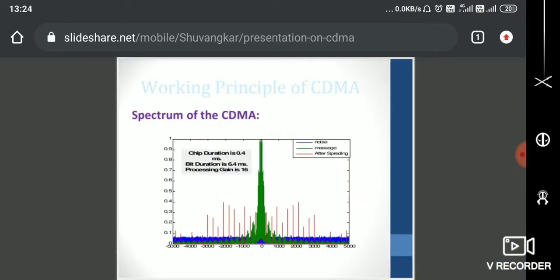Now we can see the working principle of CDMA, under which we can see the spectrum of CDMA. In the x-axis you can see the code numbers of the users.